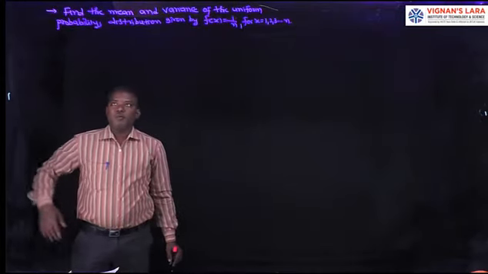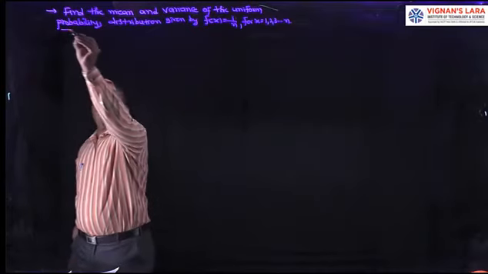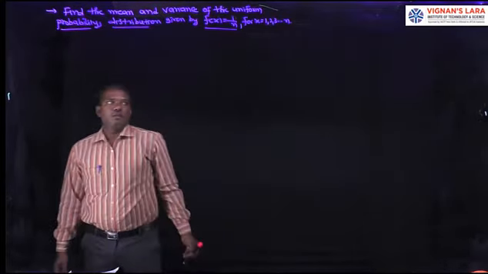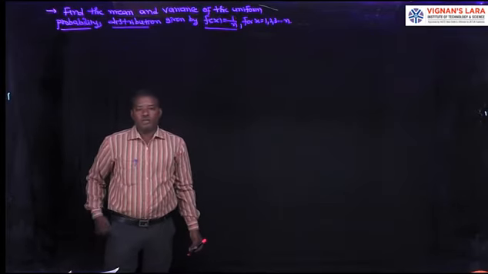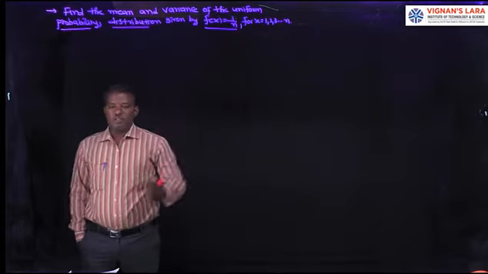Now the next problem is: find the mean and variance of the uniform probability distribution given by f of x equal to 1 by n, for x equal to 1, 2, 3, so on n. Only calculate the mean and variance of this distribution.